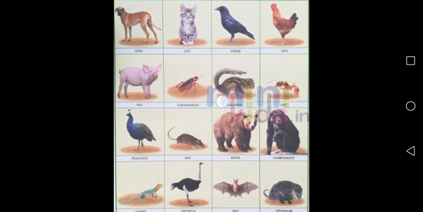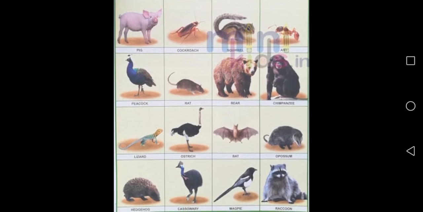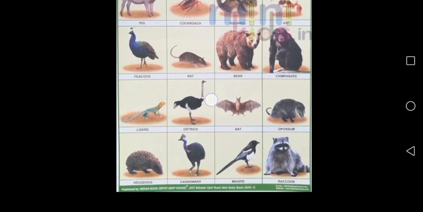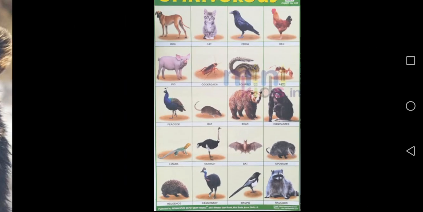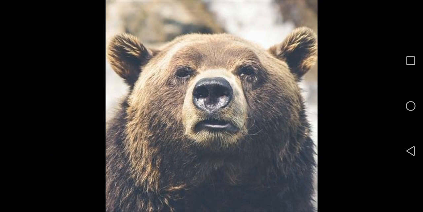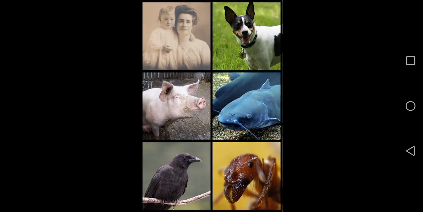Peacock, rat, bear, chimpanzee, lizard, ostrich, bat, opossum, and this is a hedgehog. All these are examples of omnivores. See, bear is an omnivore. Human beings are also omnivores because we eat both plants and animals as well. So we are examples of omnivores.